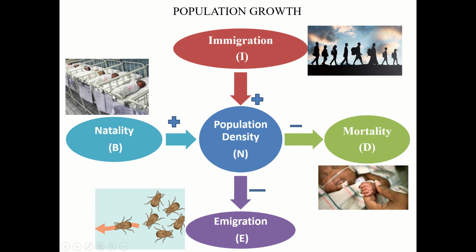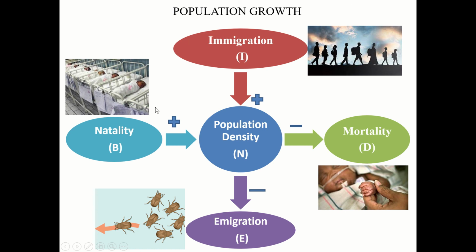So natality in short is the birth rate. Then immigration is the people coming inside from another place. Then mortality is the death rate, and emigration is the going or migrating from one place to another place.